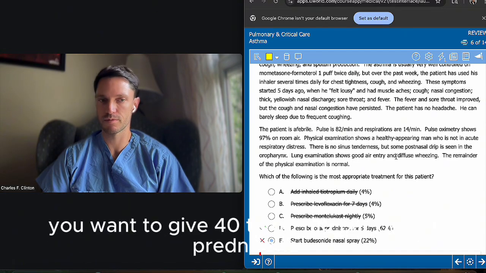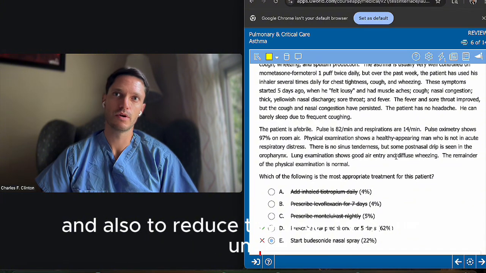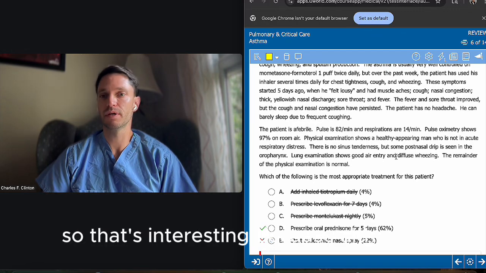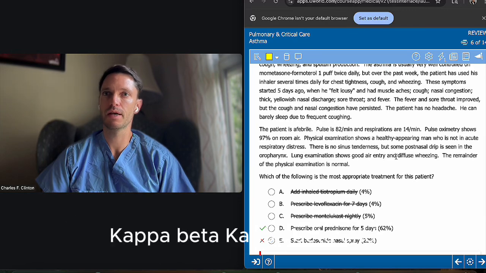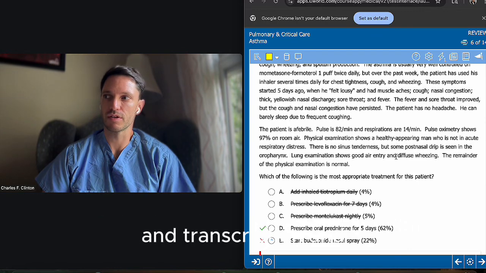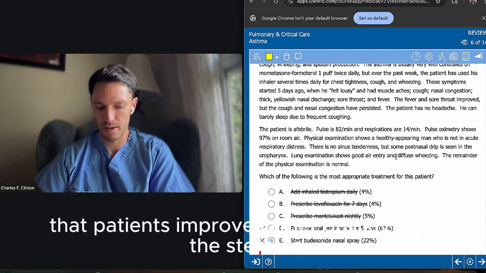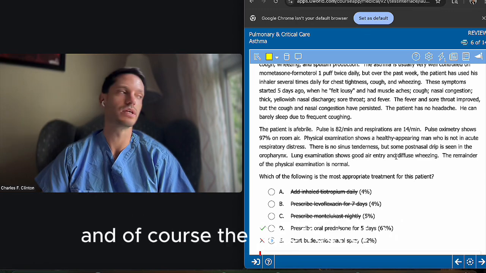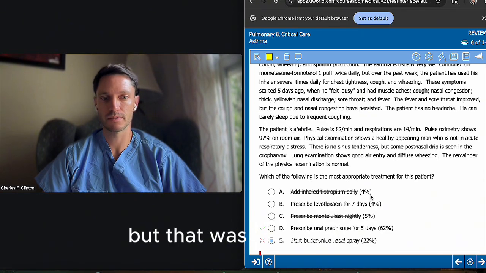You want to give 40 to 60 milligrams per day of prednisone for about 5 days. And that has been shown to reduce hospitalizations and also to reduce the severity of the exacerbation within an hour. That's interesting, because although you know that the receptor for steroids is intranuclear, NF-kappa B, I was told when I studied medicine that it had to do with transcription factors and it would take 24 to 48 hours to see the effects. Well, yes, we do see in clinical practice that patients improve rather quickly with the steroids, and that is correct. Within an hour, patients will start improving, and of course, the full effect of the improvement will come after several hours. But that was the answer.